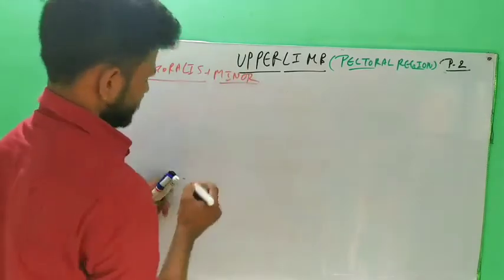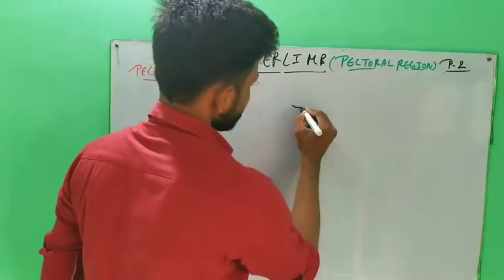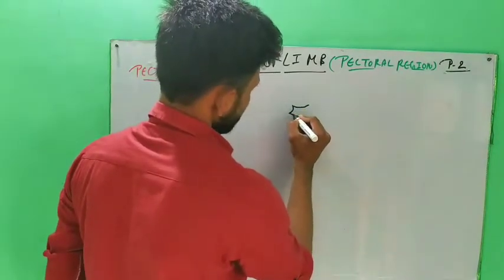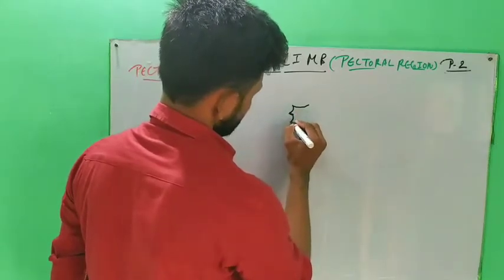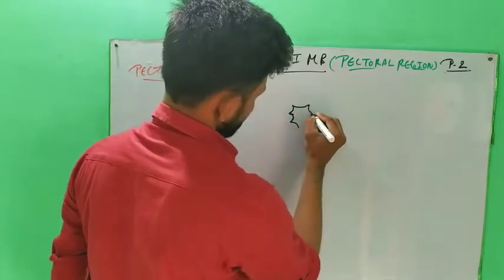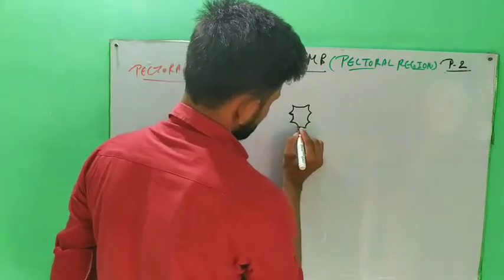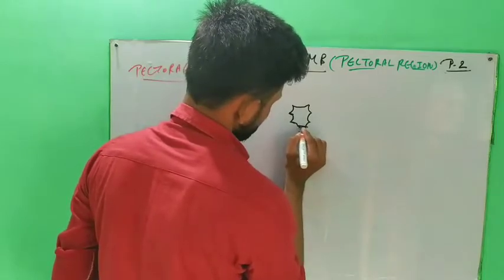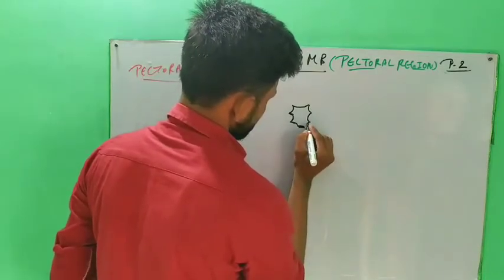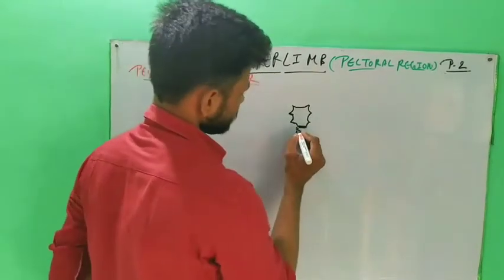For the pectoralis minor, I will draw the diagram. This is the manubrium.